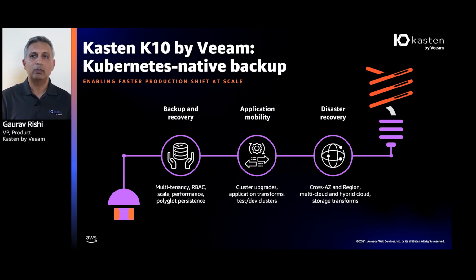As AWS partners, we have been focusing on 3 use cases, and that makes up our key bread and butter. One of those use cases is backup and recovery. The way that works is we can go ahead and back up an entire application, which means the storage layer, the databases, as well as all the Kubernetes objects that make up that application, and we can go ahead and keep them in a secure location, like maybe an Amazon S3 after snapshotting them.